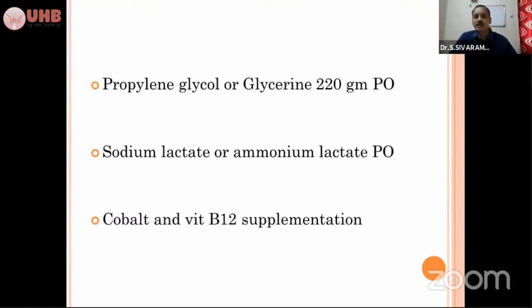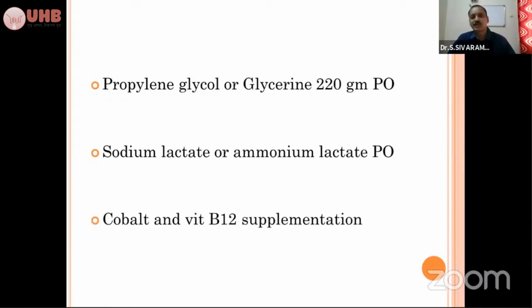You can give 200 to 220 grams orally daily for a few days. The only thing is that it should not get aspirated. When you are drenching the glycerin, in villages and all, they used to give jaggery and glycerin. So when you are drenching the glycerin, you should not get it aspirated.